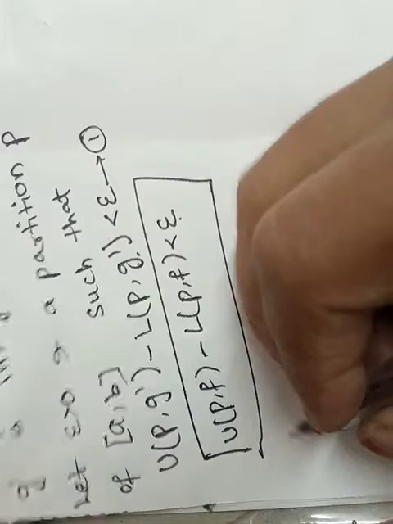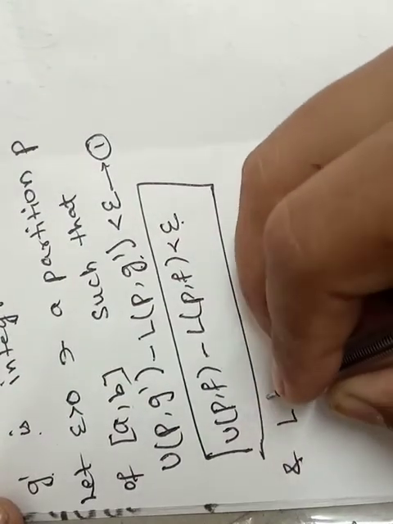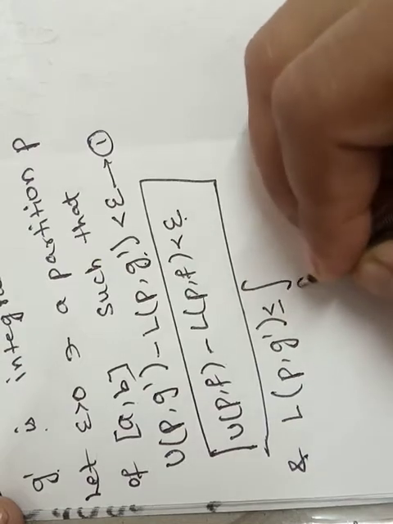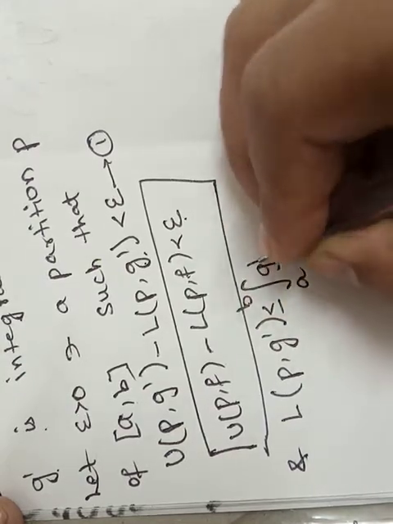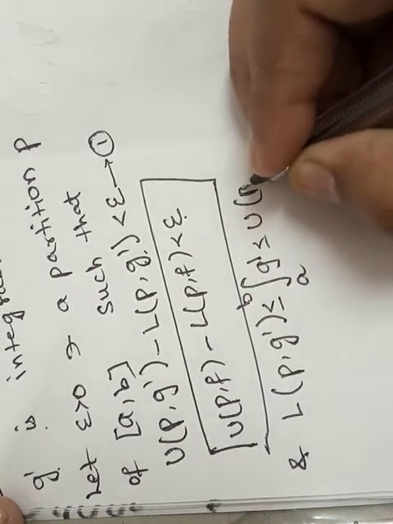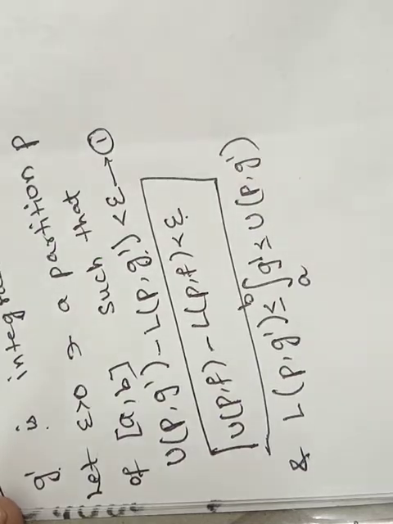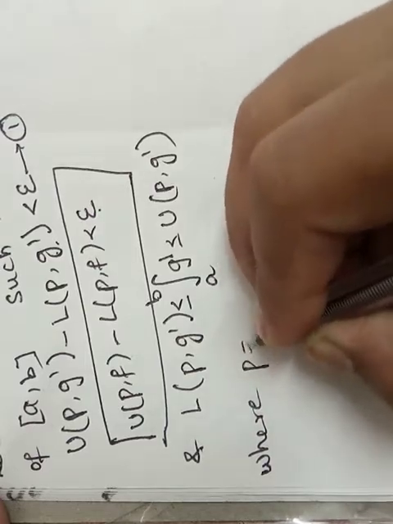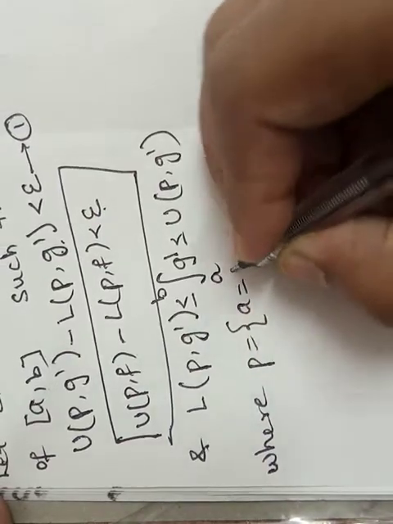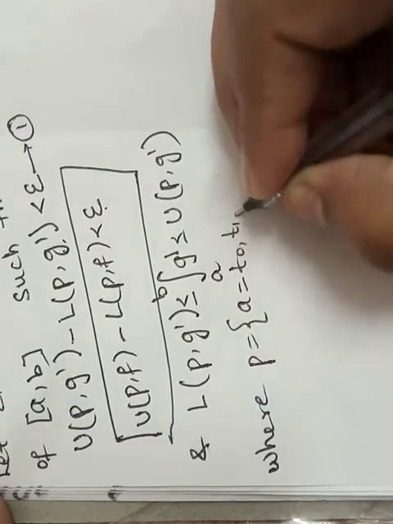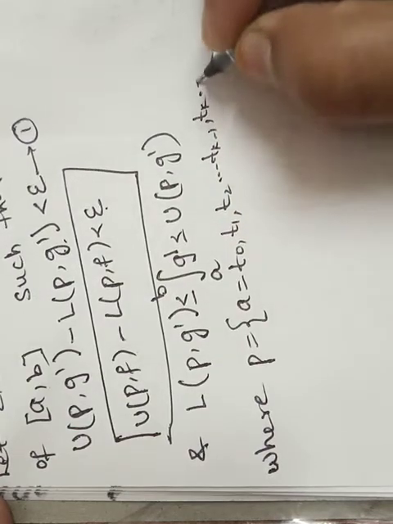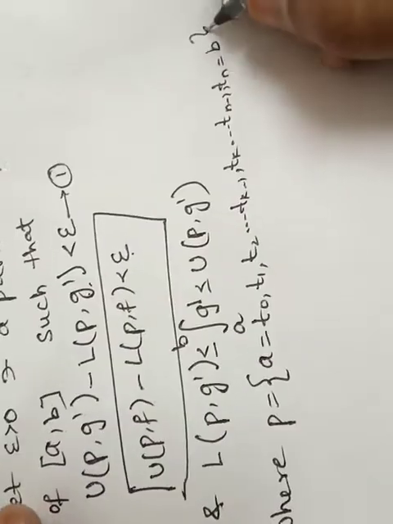Now we can write L of p comma g dash is less than or equals to integral a to b g dash less than or equals to U of p comma g dash. Now where p is the partition, a is equals to t naught, t1, t2, so on, tk minus 1, tk, so on, tn minus 1, tn is equals to b.